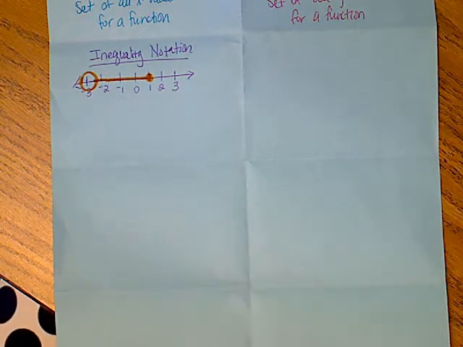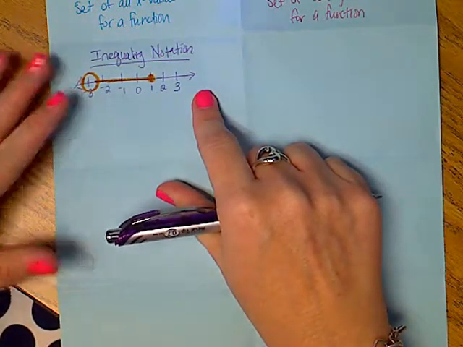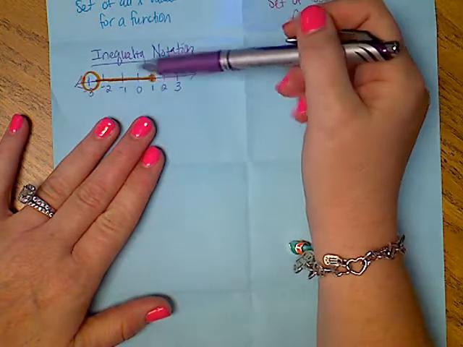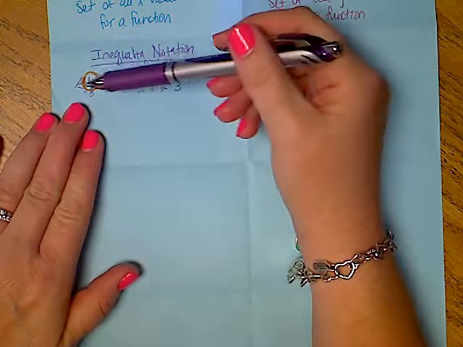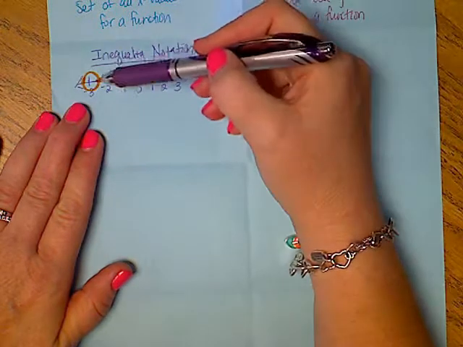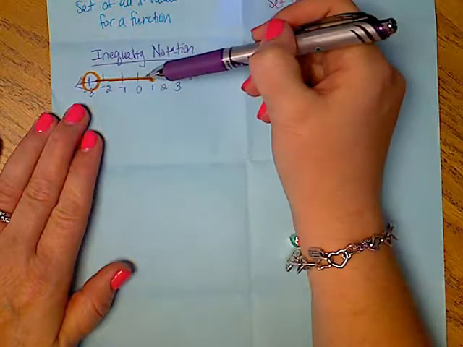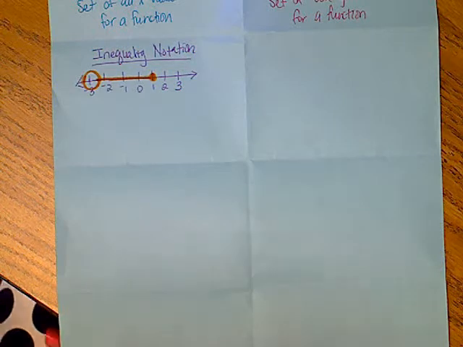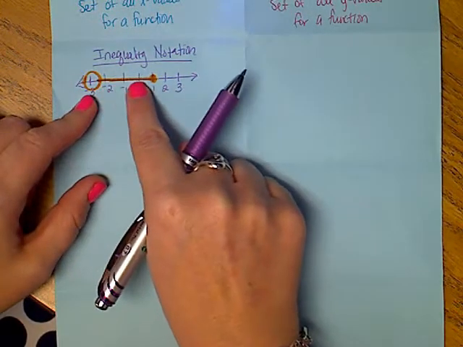Now, here's the deal. This is a number line. It looks like the x-axis, and I have to represent what numbers are on this number line. Well, according to the number line, I could be 0. I could be 1, because it's closed in. I'm not allowed to include -3, so I can't be -3. I can be -2.9999. I can be -0.5. I can be 0.95. So the problem is, I don't want to write every number that I'm allowed to be on this number line because I'd never end. There are so many decimals in here.